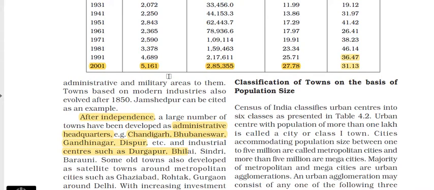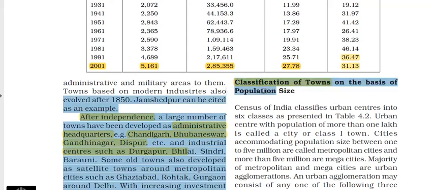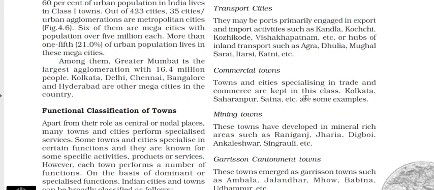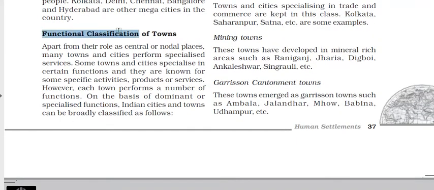Okay, so this was about the starting of urbanization in India. We have one big topic after this, that is classification of towns. Classification of towns is basically on the basis of population size, and it is also based on functions. So it's a big topic, we will discuss it tomorrow.